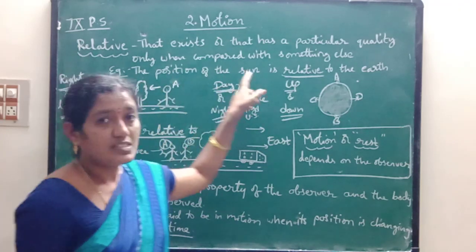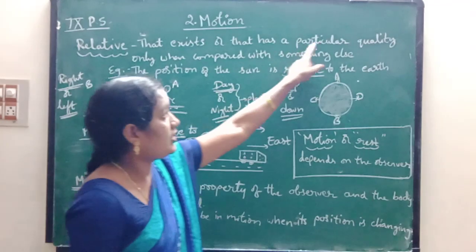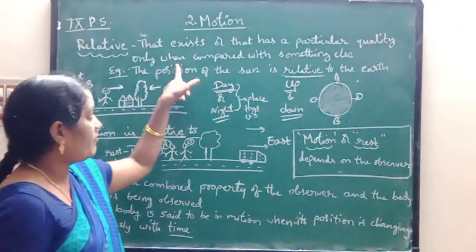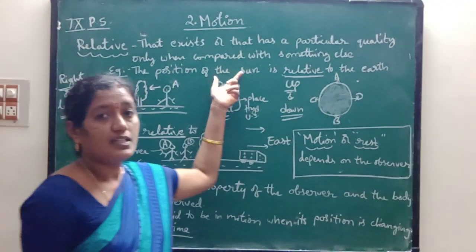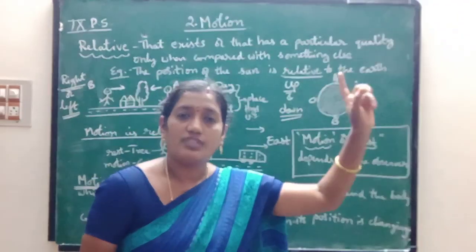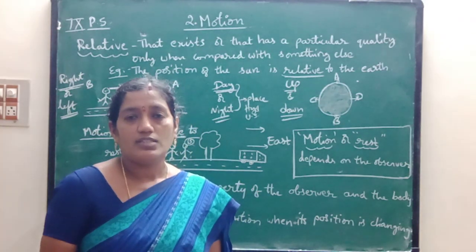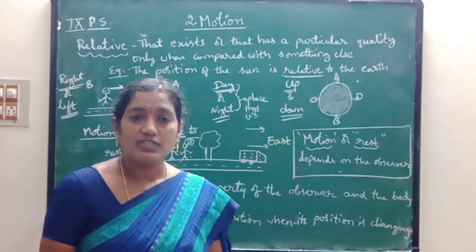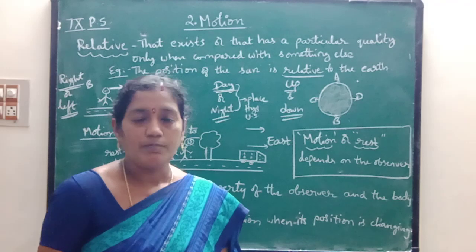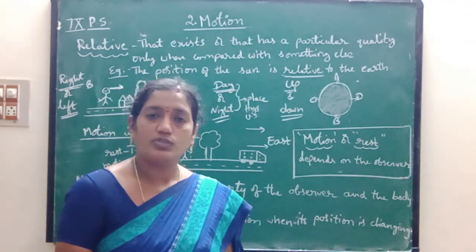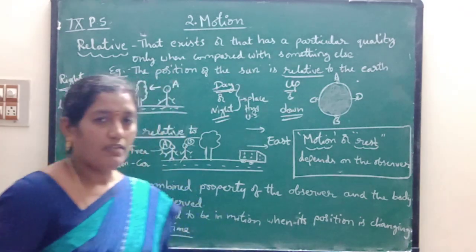So definitely here a particular quality exists only when compared with something else. Here the position of the sun is compared with the rotation of the earth. So children, did you get the meaning of this relative? Relative means it should be compared with something else. If there is no object to compare, then we can't say it is relative to the other body. Okay children, next I will explain another example.